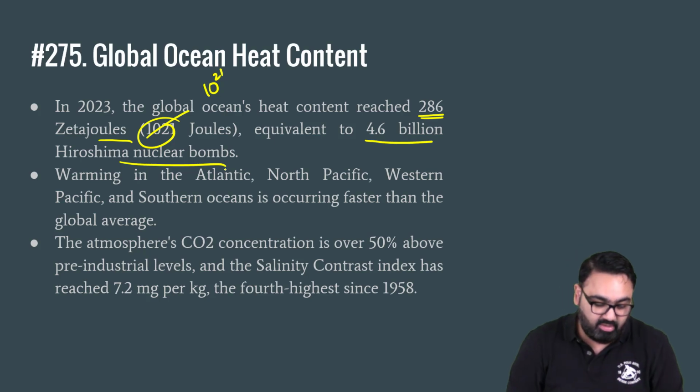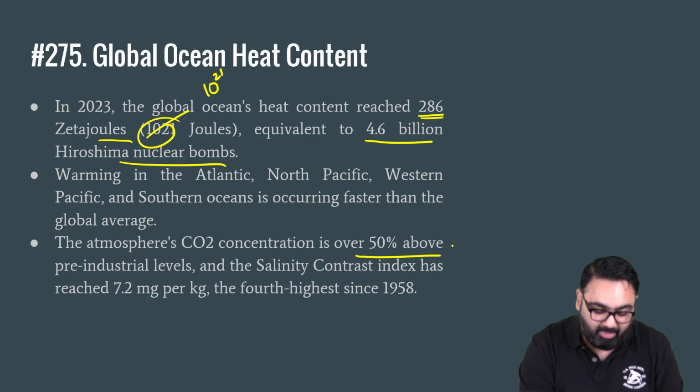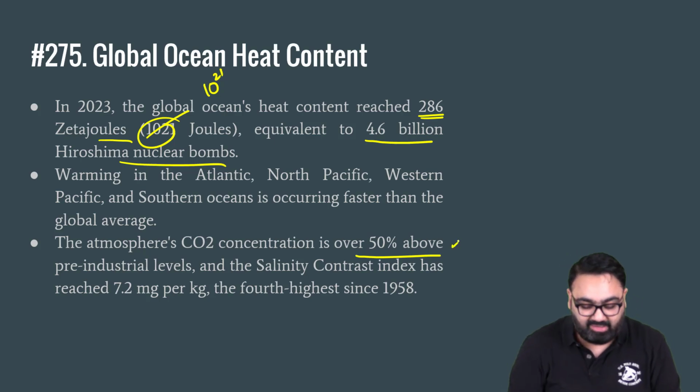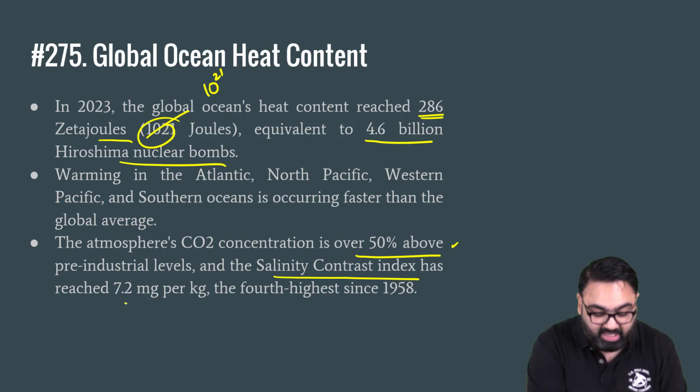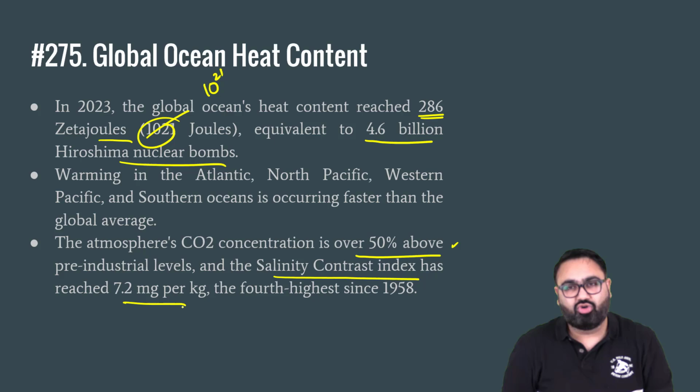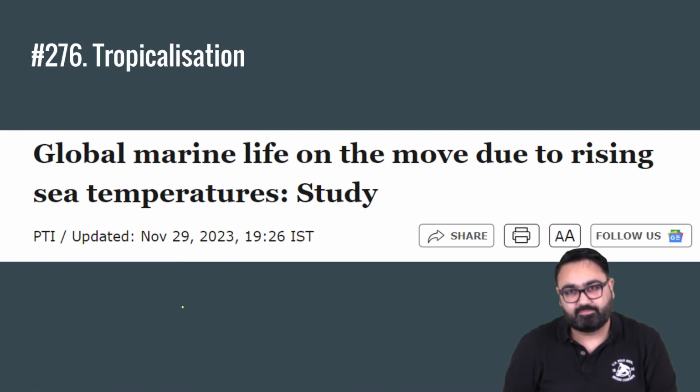Again, we are talking about the entire ocean of the earth, how much heat is stored in all of them together. The global temperatures in oceans are increasing. There is no doubt about that. The atmospheric CO2 concentration is over 50% above the pre-industrial revolution era, and the salinity contrast index has also reached 7.2 milligrams per kg, which has been the fourth highest since 1958. So overall, we are seeing a much greater increase in the temperature, because of which a lot of species may not survive because they are not used to this heat content in the water bodies.